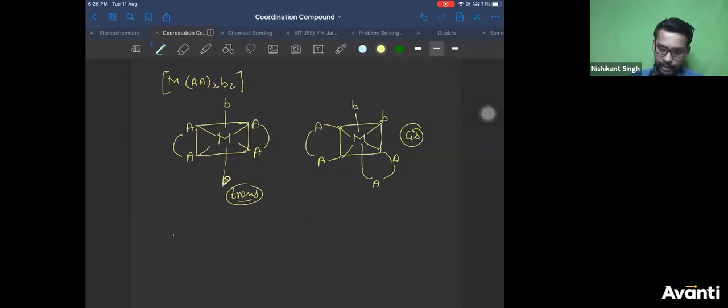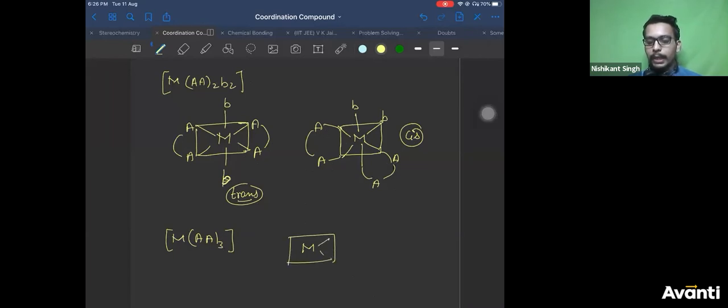Now let us take one more example of all three bidentate ligands, M(AA) whole thrice. Will this show geometrical isomers? Yes or no? Very good, Shreya. This will not show geometrical isomer. Why? Draw.